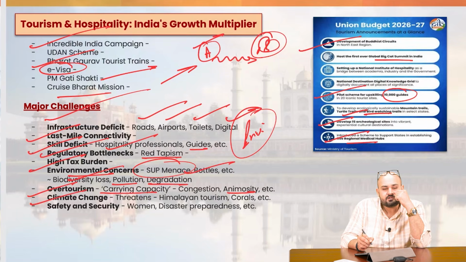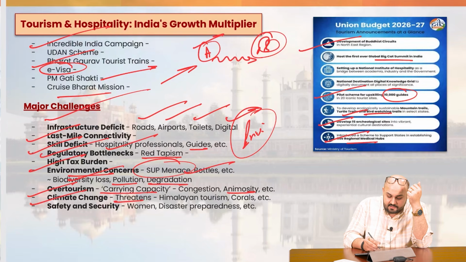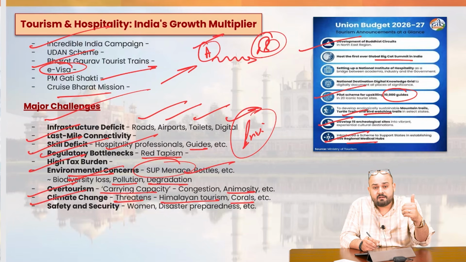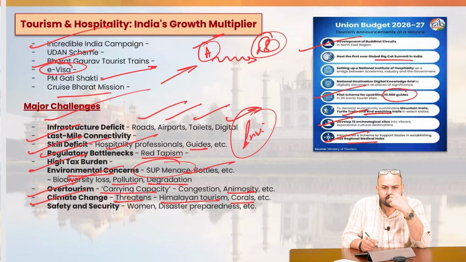Then we have climate change. What is happening because of climate change is that it is threatening the very Himalayan tourism, or let's say coral bleaching is taking place. We have the glacier retreat which is taking place. So therefore this is not good.